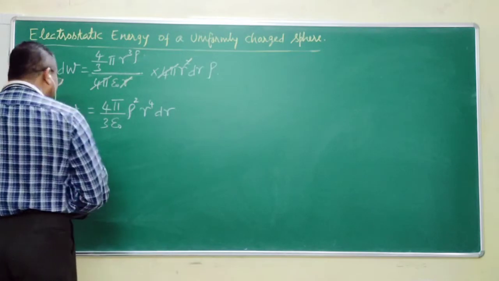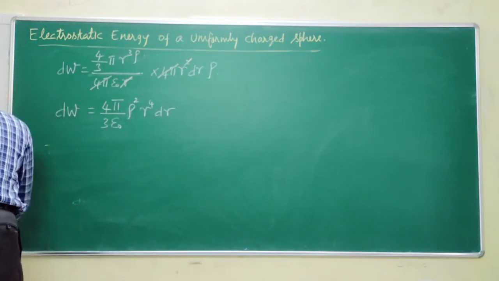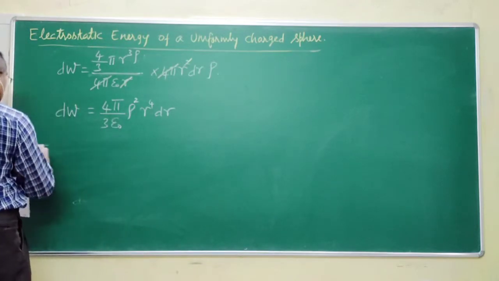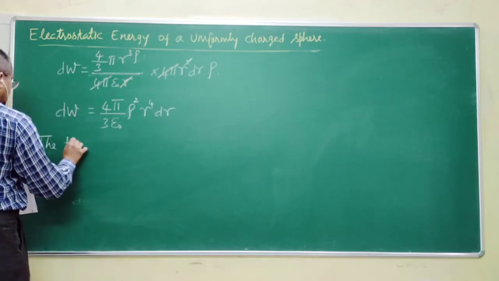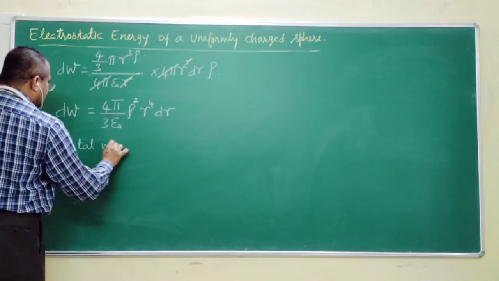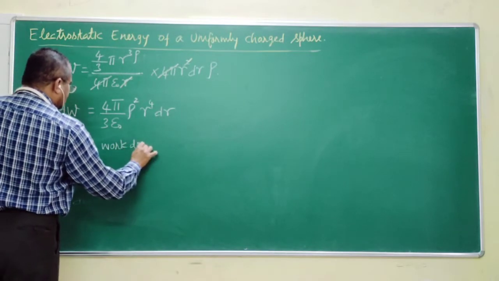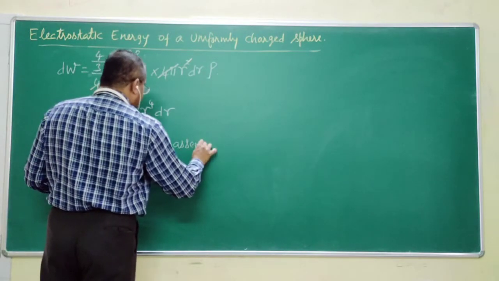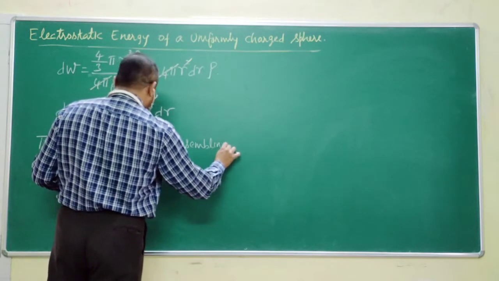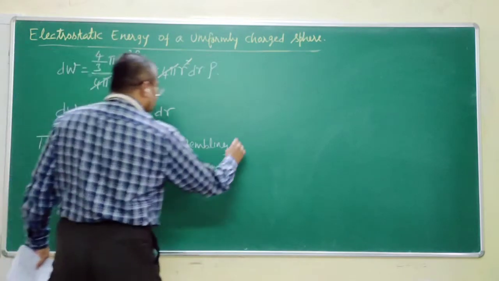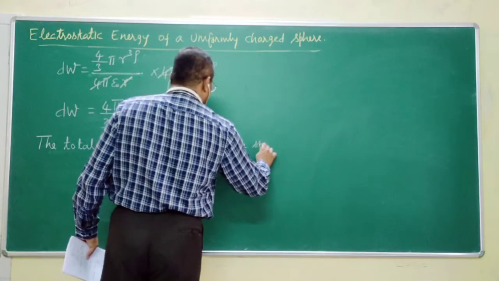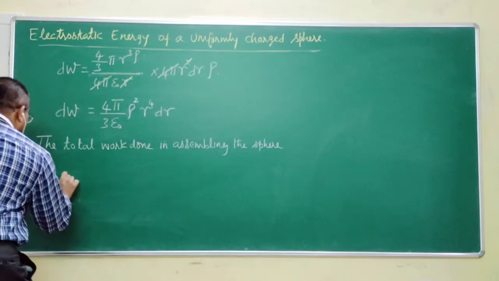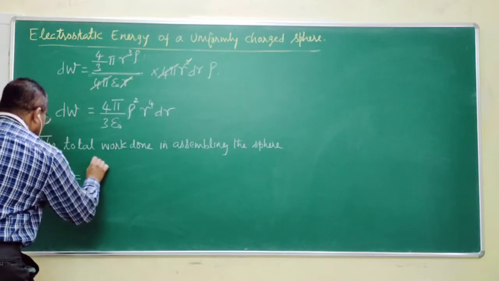Now we have to find out what is the total work done in assembling the sphere. If I integrate this, I will get W is equal to integral.